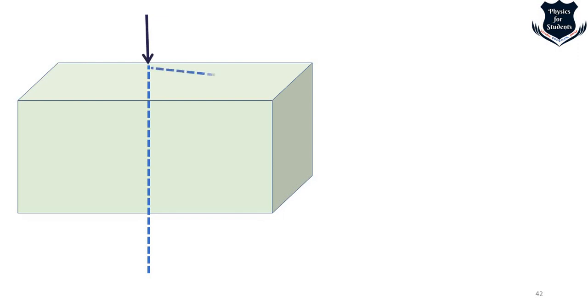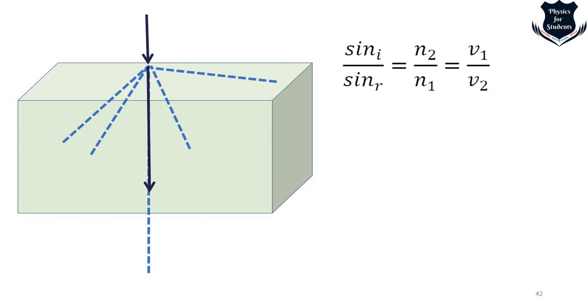So it might go here, it might go on the other surface, it might go this way, or it might even go this way, sorry, these are the ways, right? So light really doesn't know, as I told you, where to go. On a three-dimensional surface, there are an infinite number of possibilities. Instead of that, it follows Fermat's principle of least time and goes straight like this, right? It goes straight like this.